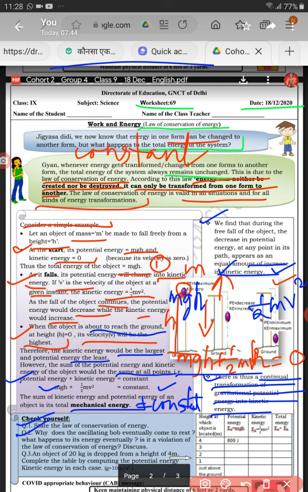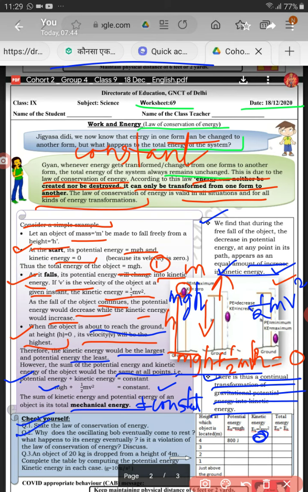Next question. Question third, an object of 20 kg is dropped from a height of 4 meter. Complete the table computing potential and kinetic energy, and g is given as 10 meter per second square. So in this, height of the object 4 meter, so potential energy will be 800 joules, kinetic energy 0.